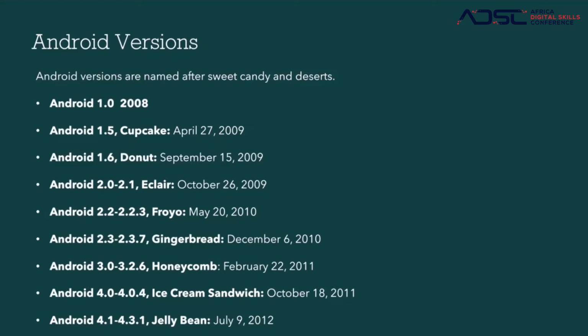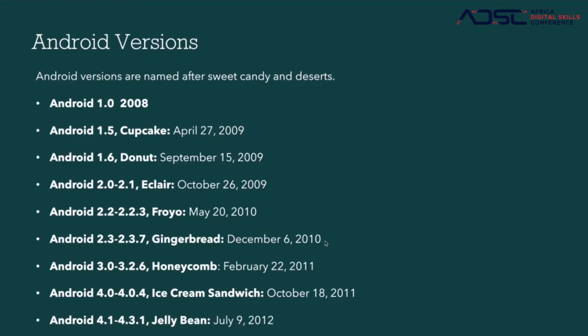The reason why, nobody knows. For example, Android 1.5 was called Cupcake, whereas iOS was very simple: iOS 1, iOS 2, iOS 3, now we have iOS 11, iOS 12. But Android wanted to keep it more interesting.